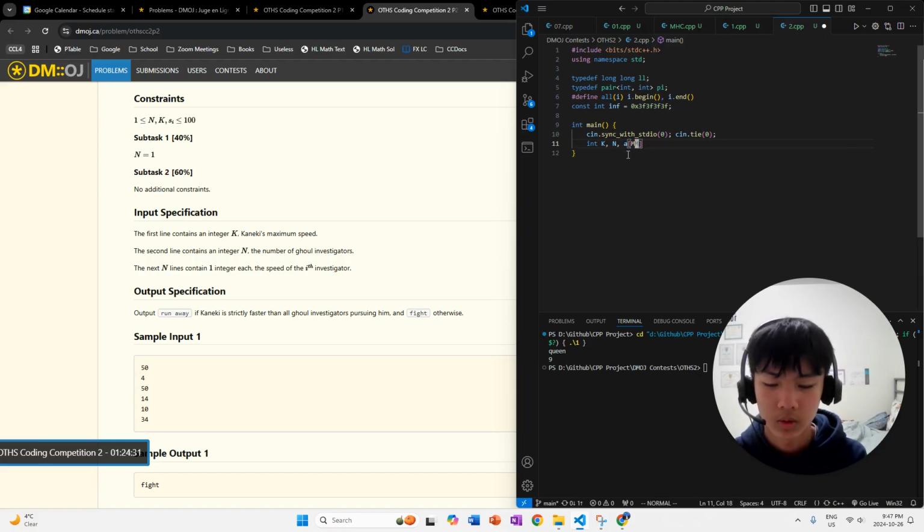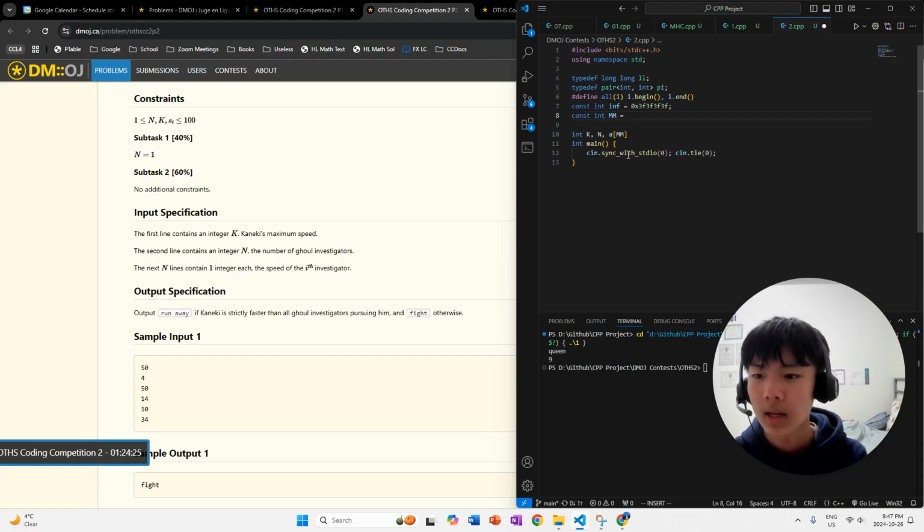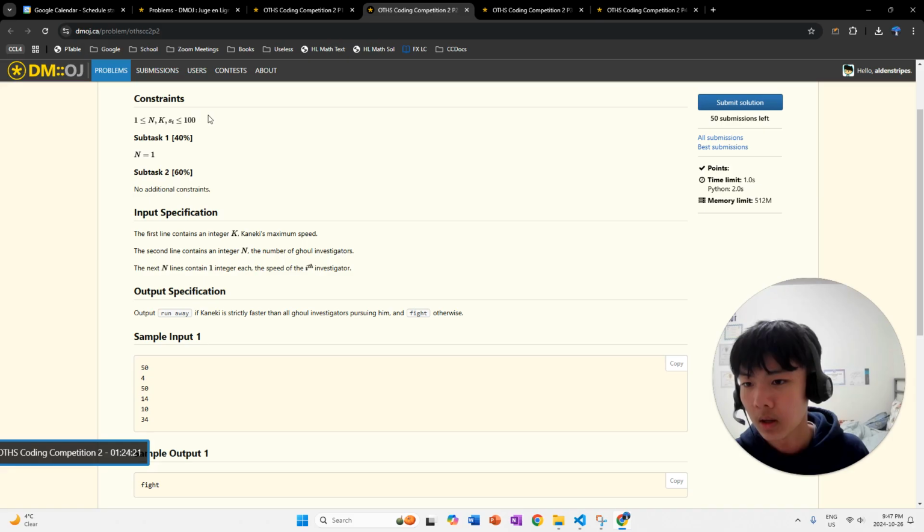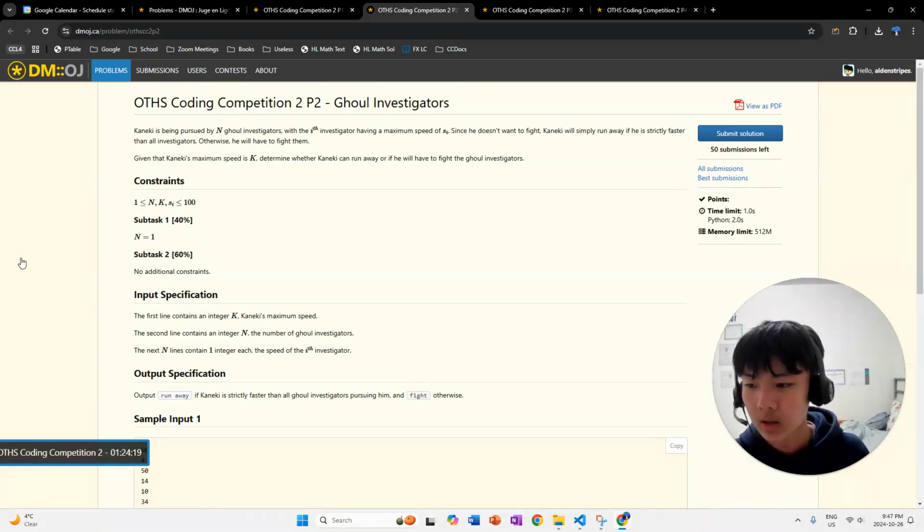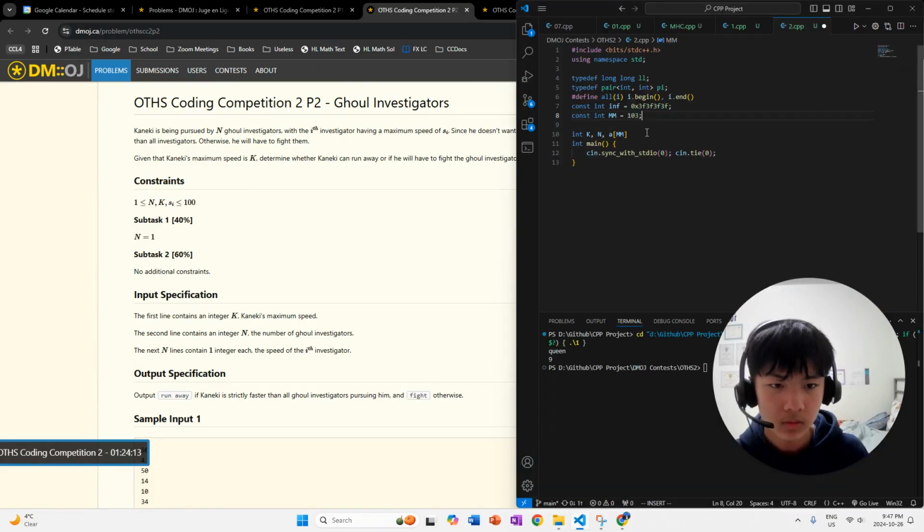So I'll just put this over here and have const int MM, which basically means the max value, and n goes up to 100. I'll just say 10^3 just to be safe. Since n goes up to 100 here, then we know that the array of all the investigators, there's going to be a maximum of 100 of them.